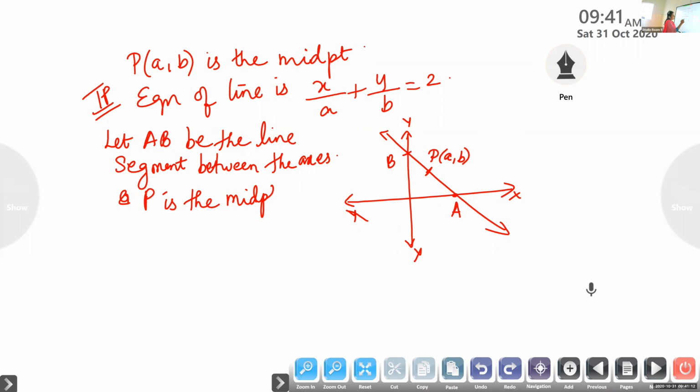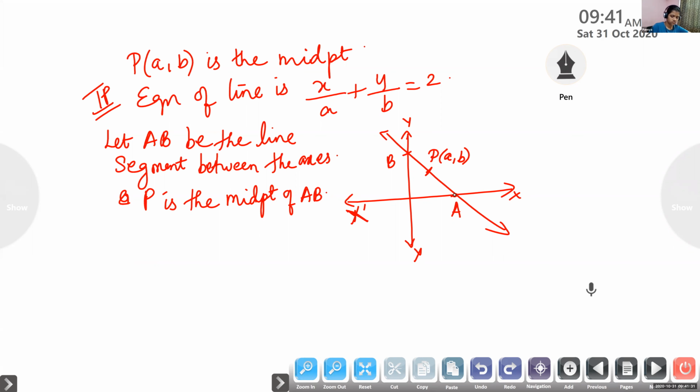Now look at the point A. Where is the point A lying? Point A lies on the x-axis.